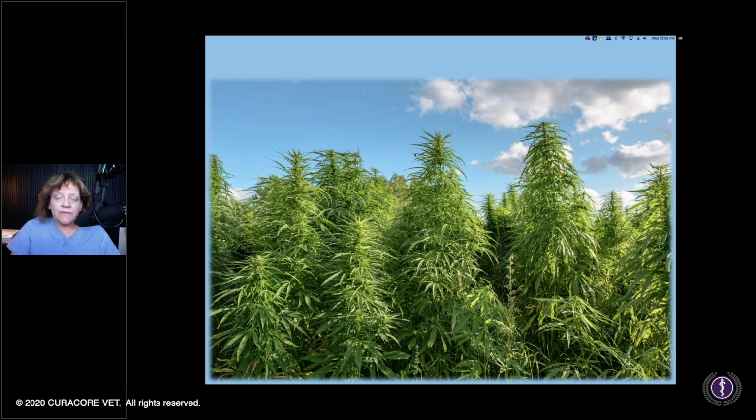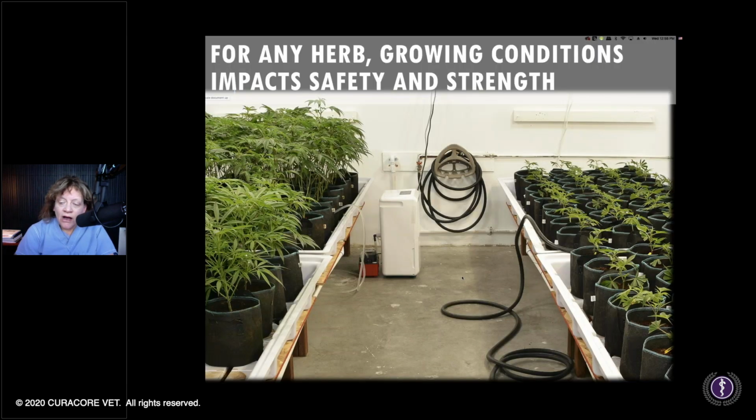So, what that means in terms of the toxicity aspect is that the more of this you have to process, the more potential there is for the contaminants that were coming out of the soil to be present in the end extract, depending on how you process it. Are you going to do a CO2 type of extraction?